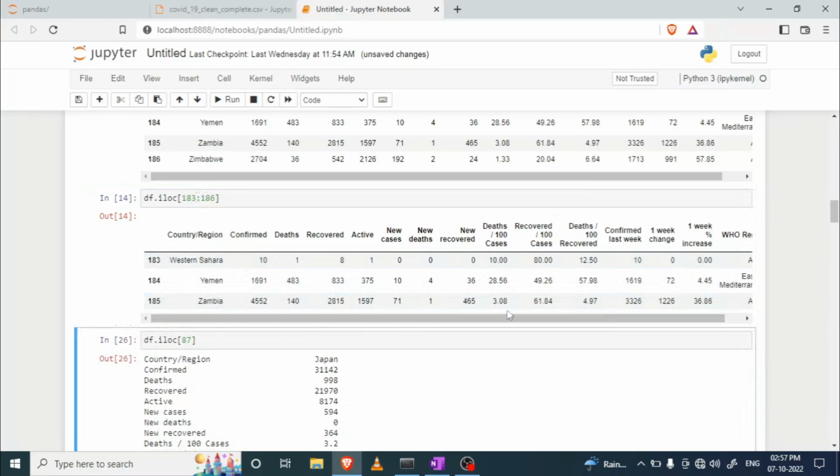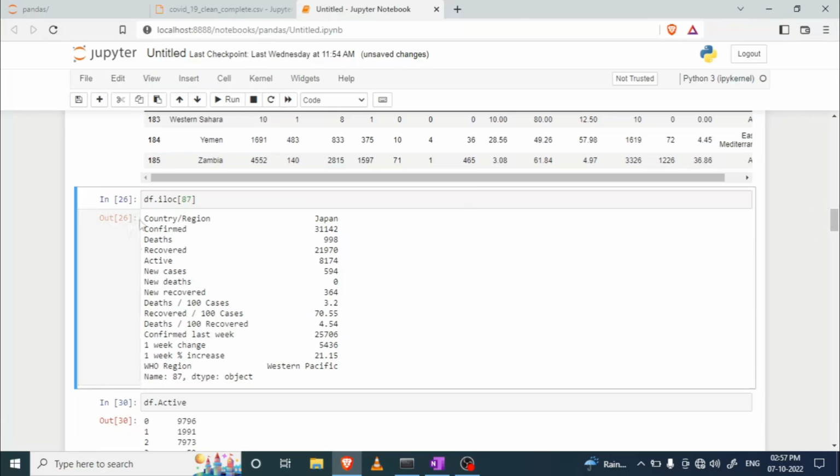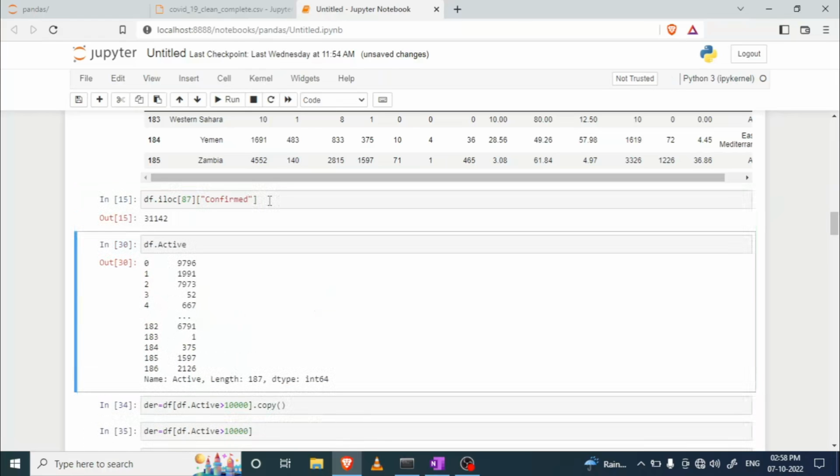Okay. So now, if I want to fetch information of a particular row, how can I do that? We have iloc. With the help of this, we just need to pass the index of the particular row, and we will get the information like this. Now, this is the index and this is the value, right? So you can also write like this. Here I'm going to write confirmed. As you can see, confirmed has a value 31,142. So you will get this.